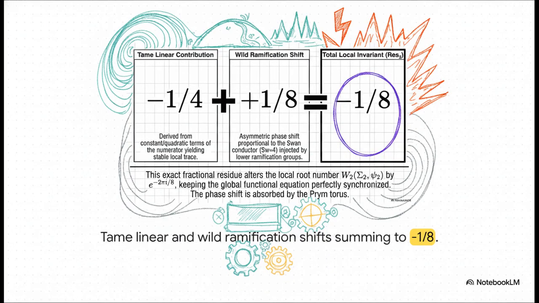Computing the coefficients of that expansion reveals a truly elegant balance. We have a -1/4 tame contribution derived from the stable local trace and an asymmetric +1/8 wild shift injected by the lower ramification groups. Put those together, and they combine to an exact -1/8 total local invariant. This fractional value isn't just a random number. It represents the precise physical phase shift of the wild arithmetic singularity.